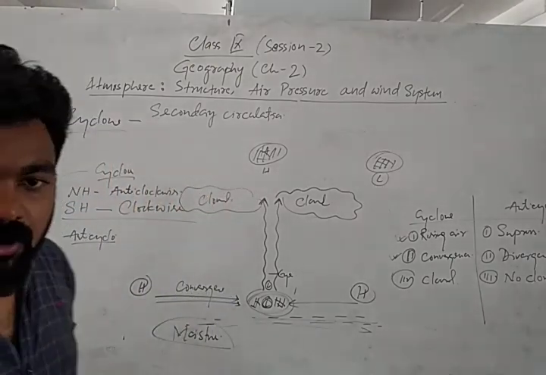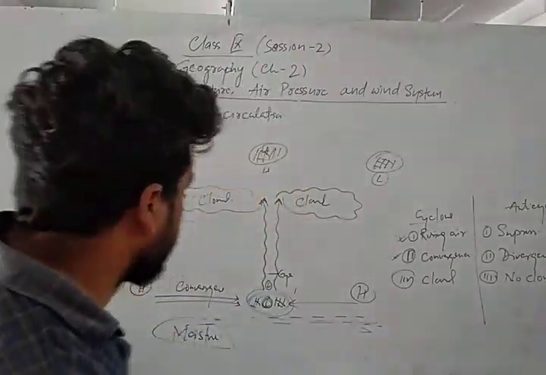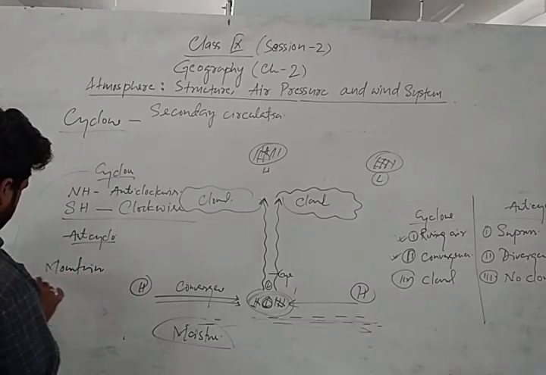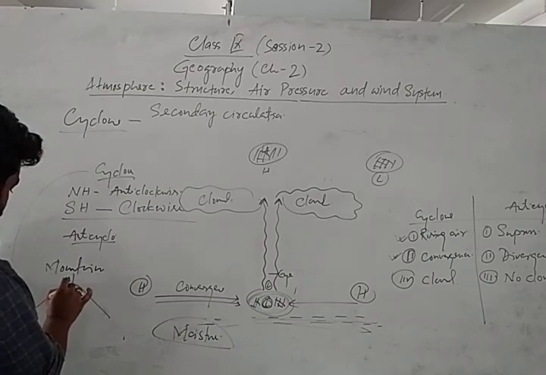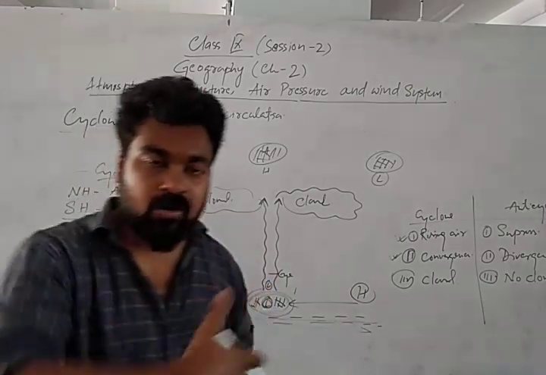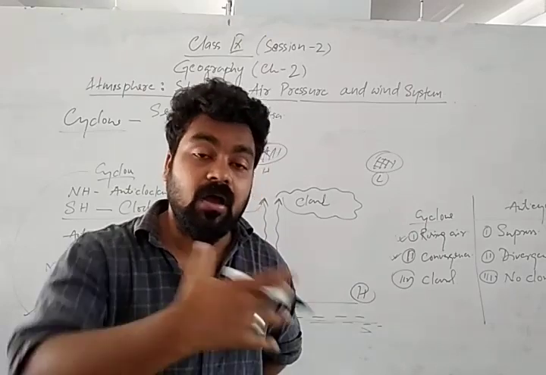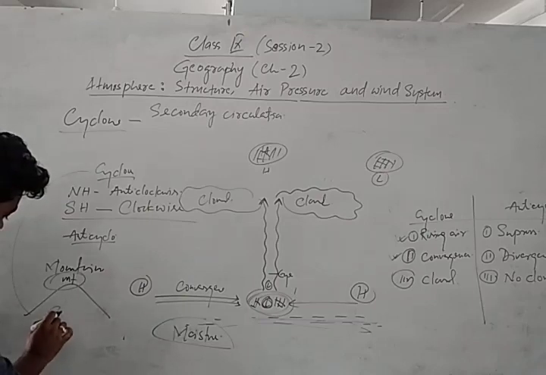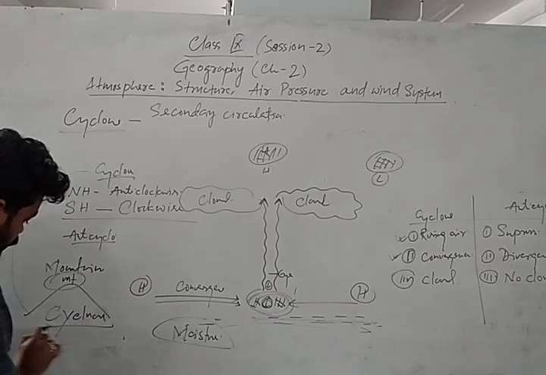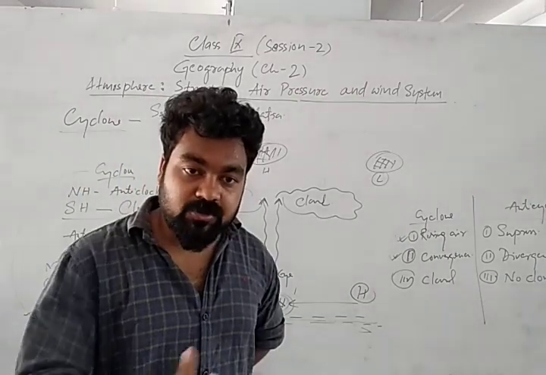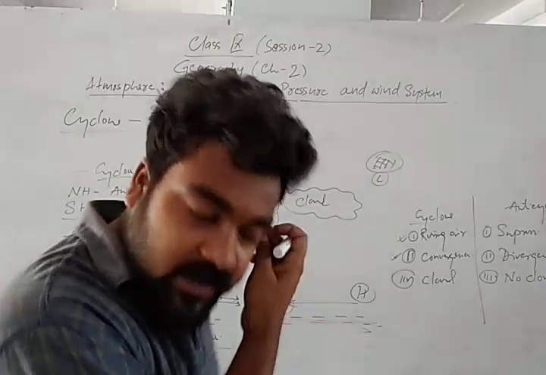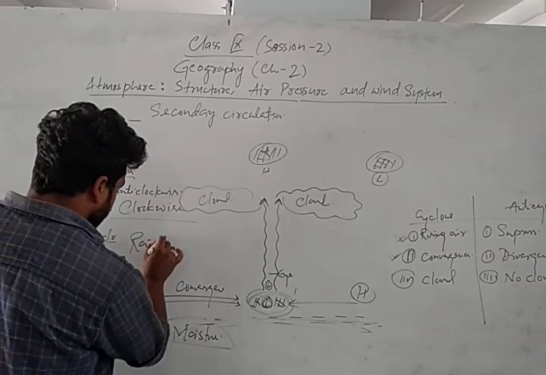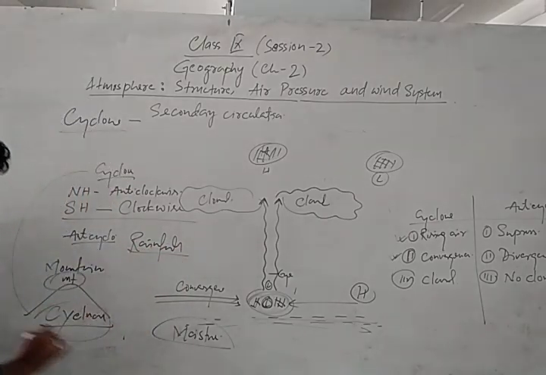Because there are different types of rainfall: orographic rainfall, cyclonic rainfall. But here we will not discuss the orographic rainfall. Oro means mountain, that means related with any high relief features. Those rainfalls occur due to the presence of high relief features or any high obstacles, that is called orography. But here we will study only cyclonic rainfall because we are discussing cyclone. Another is forest rainfall, because we know that there is a rainforest in Tinsukia. What is the rainforest? Those forests create rainfall, right? So these are called forest rainfall. But here we will discuss only cyclone.